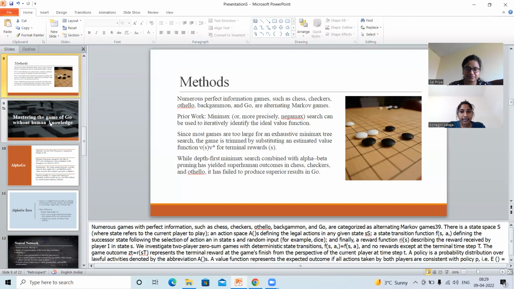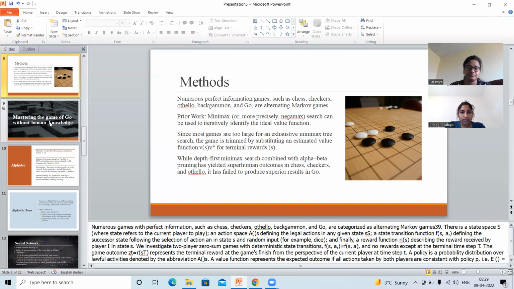So the state space is s, and there are no rewards except at the end of the game. We look at two-player zero-sum games with deterministic transitions. The game outcome is the reward at the game end from the point of view of the current player at time step t.